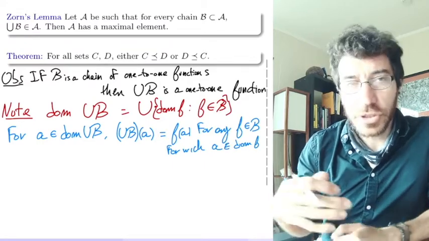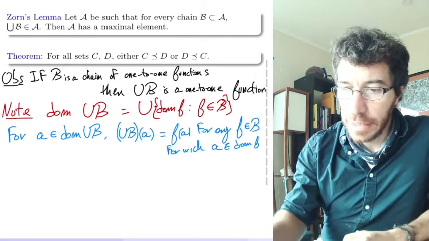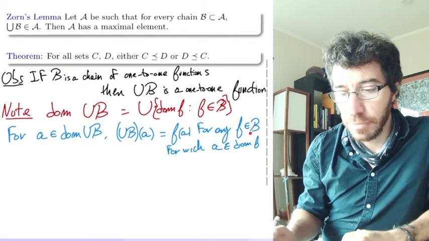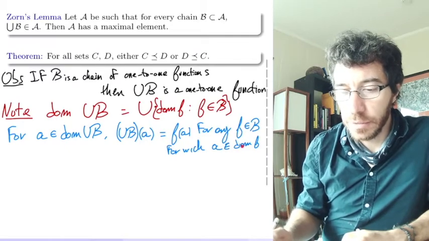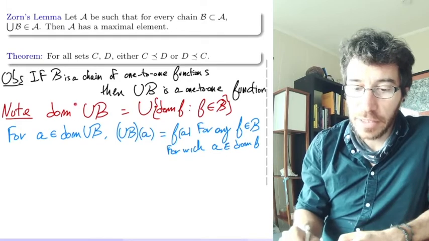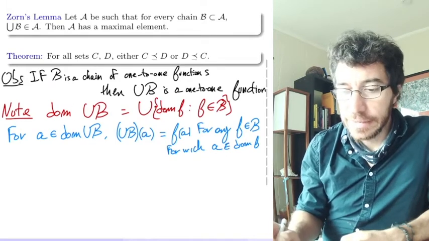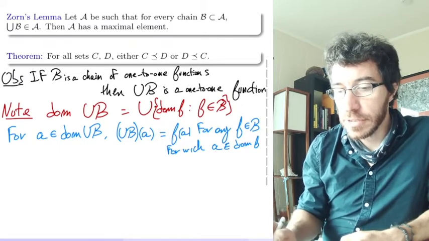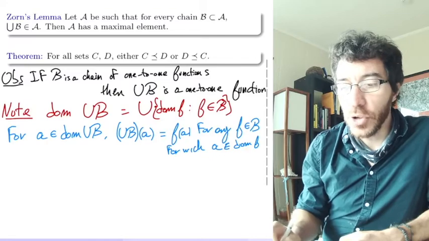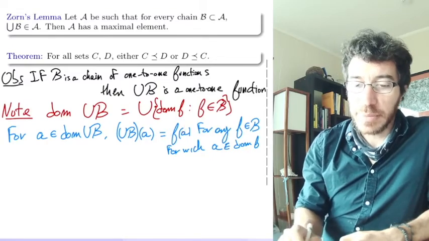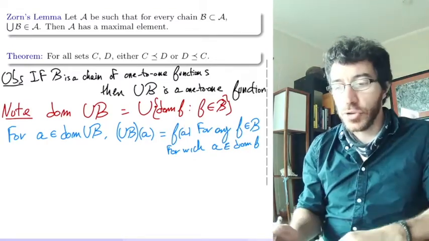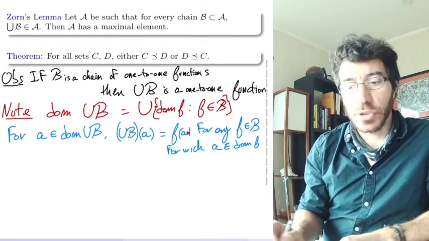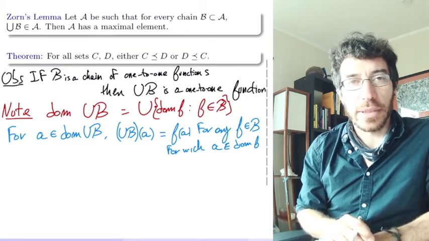So this new function, which is the union, when you apply it to a little element a, what you have to do is just take any function F in the collection B such that little a belongs to its domain, which we know exists because the domain of this one is the union of these guys, and take F of a. There might be many F's such that a belongs to the domain of F. Well, you always get the same output because of the assumption that B is a chain. So they are compatible, and it doesn't matter which function you choose, you always get the same output. So that's why this function is well defined.